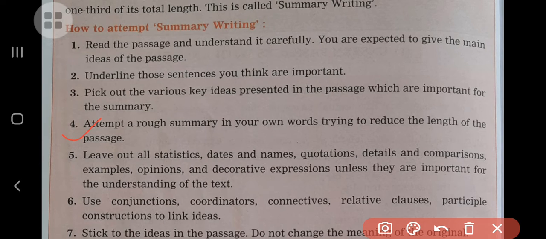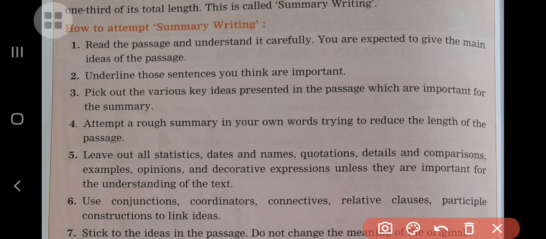The fourth one is: attempt a rough summary in your own words, trying to reduce the length of the passage. Definitely, if a passage is given on a certain topic, you have to read it. After reading it, you have to summarize in rough words, in your own words, so that you will be able to reduce the length of the passage.